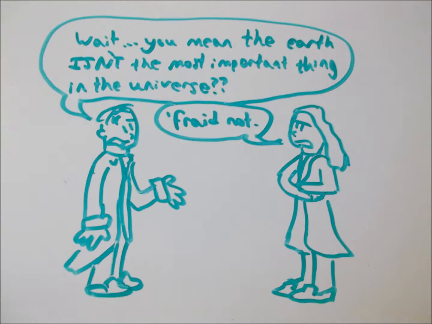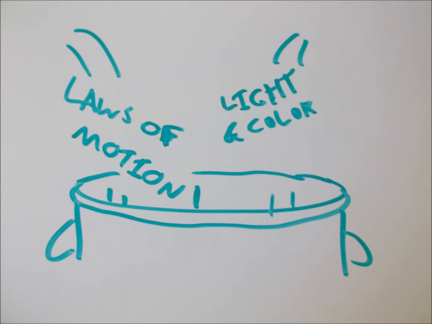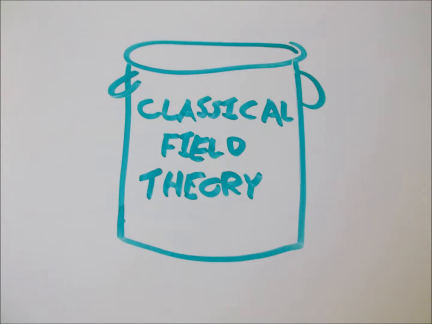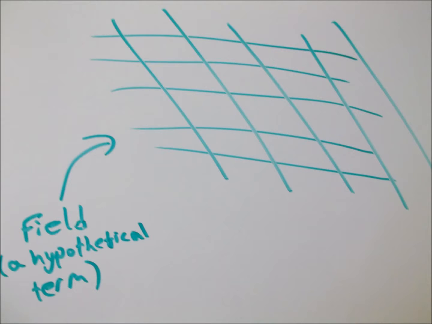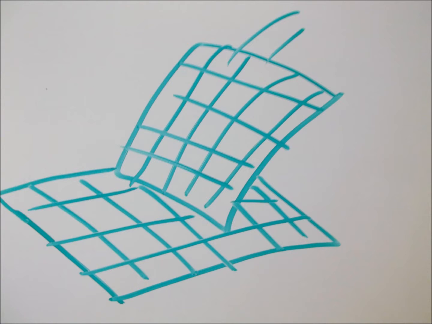So when these laws were created, the general public soon came to realize that nature wasn't quite as simple as everyone thought. These first laws of physics, however, would be enveloped in a larger theory that would develop over the next century or so. Classical field theory is an all-encompassing theory that explains how fields, which are basically grids of numbers representing points in space and time, interact with each other.